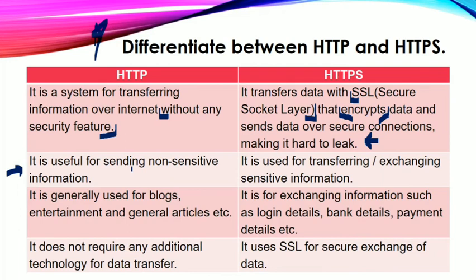But let's talk about our banking websites. In our banking websites, we have to keep our data personal with us. So for that we have to use HTTPS. Now, what happens in HTTPS? It is used for transferring or exchanging sensitive information. These sensitive information can include our mobile numbers, our account numbers, our OTPs, CVV numbers, net banking passwords, and so many things.